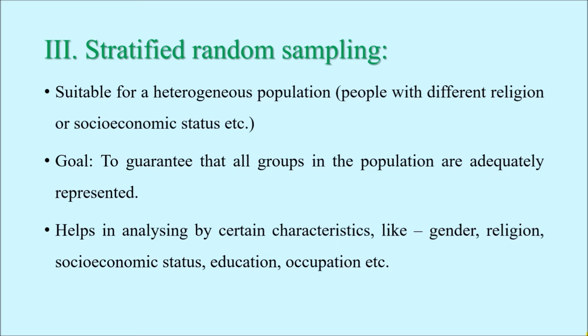It helps in analyzing by certain characteristics like gender, religion, socioeconomic status, education, occupation. So whatever are the basis on which we are stratifying the whole population and then selecting the samples from these individual parts, individual strata, it will help us to analyze the whole set of data based on these characteristics.